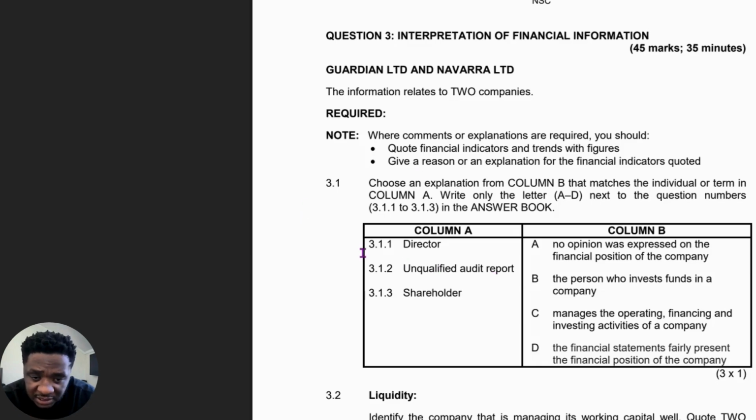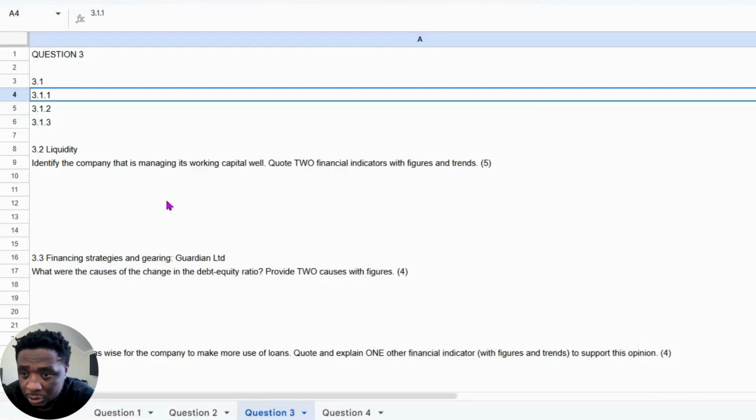So let's see. Firstly, a director. Let's look at A. No opinion was expressed on the financial position of the company. It's not a director. That's a disclaimer of opinion. It's a type of audit opinion. Next, it says here the person who invests funds in a company. People that invest funds in a company are shareholders. Okay, and then next is manages the operating, financing, and investing activities of a company. Yes, that is true. So then for director, we're going to go with C.